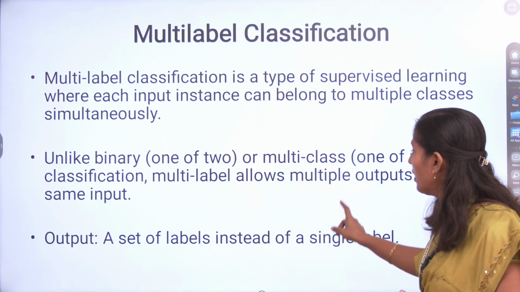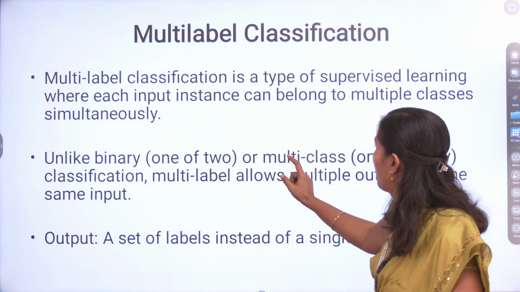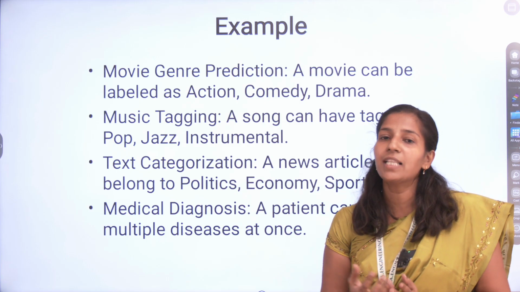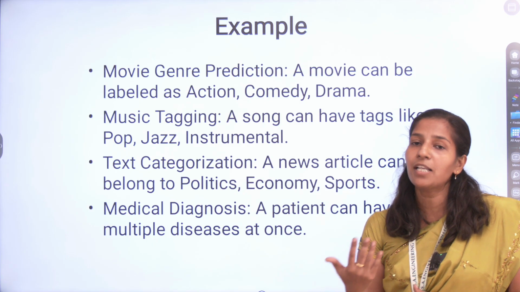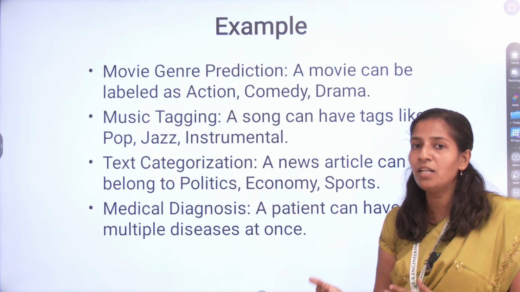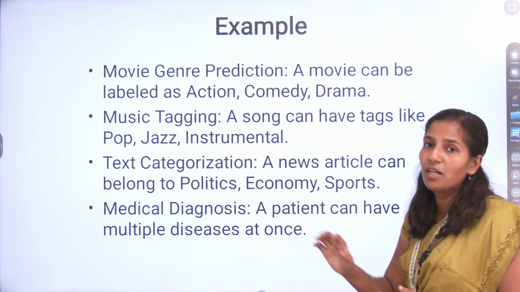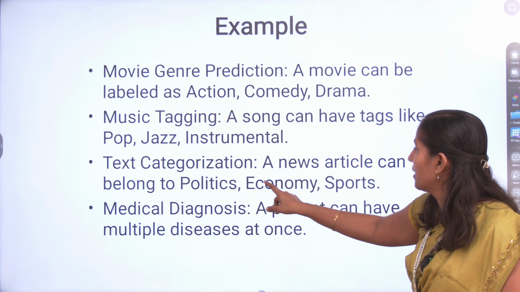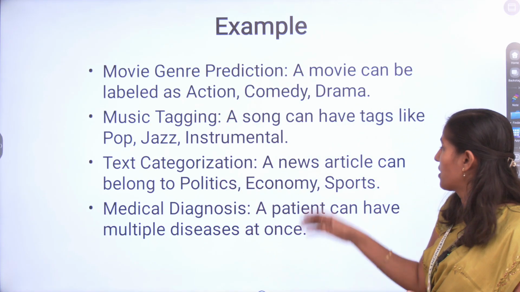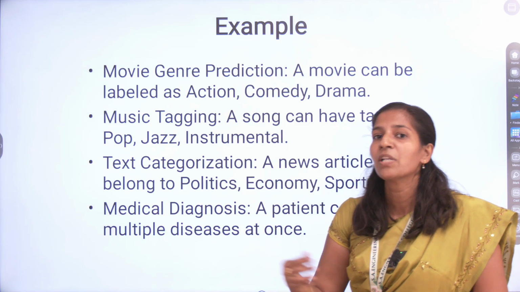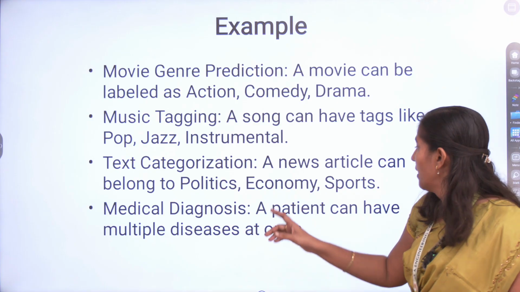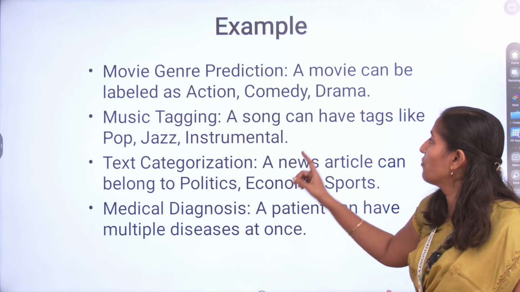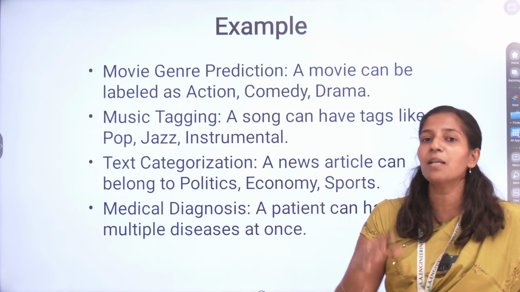For example, in movie prediction, a particular movie may come under action as well as comedy, or action as well as drama, or comedy as well as drama. Likewise, in text categorization, a particular news item may come under political news as well as economic news. In medical diagnosis, a single patient may have more than one disease. That is multi-label: a single input comes under multiple labels.